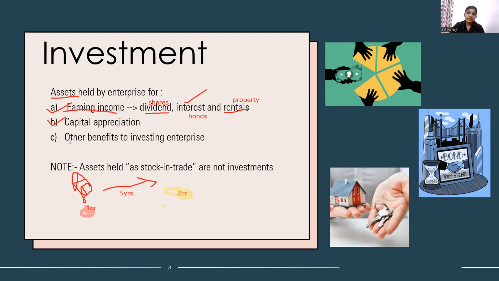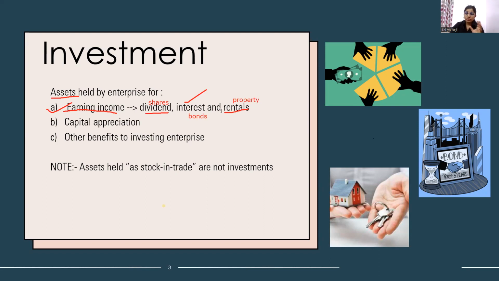The third form is other benefits to the investing enterprise. That means it includes any other benefits that the enterprise receives from the investment. But we are mainly focusing on the first two, that is, earning income and capital appreciation. Let's discuss some more points. We receive income mainly from three types: shares, bonds, and property. From shares, we can receive dividend as well as capital appreciation. How? If you buy a share and after 2 or 3 days the value of the share increases, we can resell it, so capital appreciation has happened.